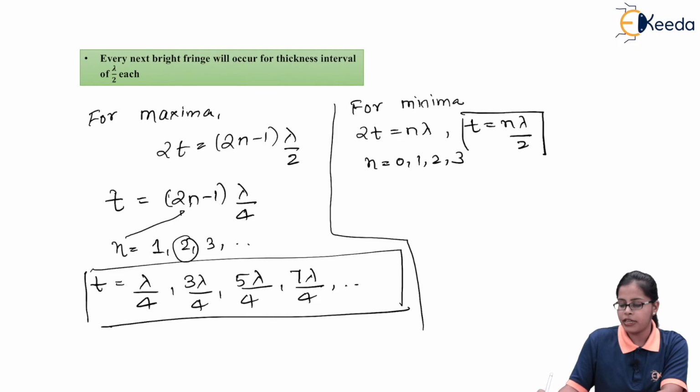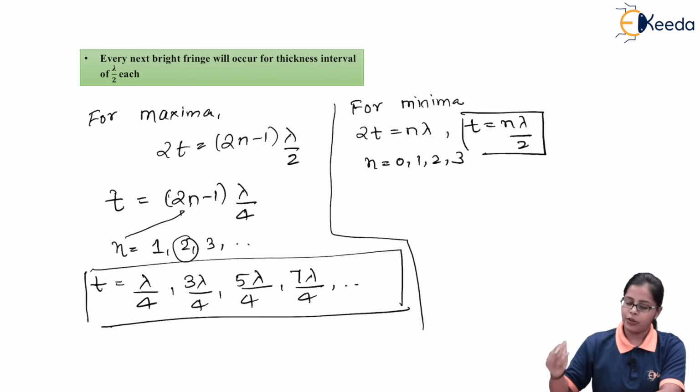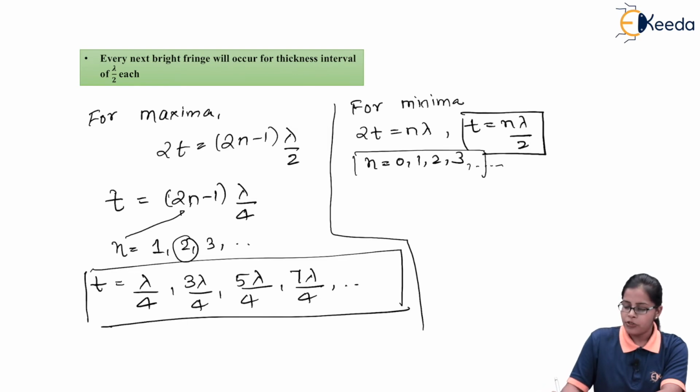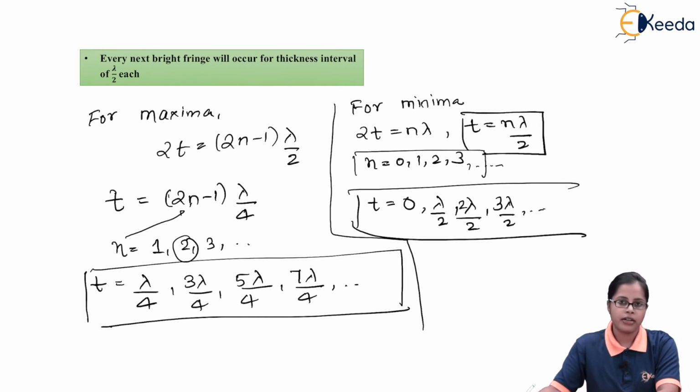So this is the thickness of the films or the bands, and this thickness is going to have the value n lambda by 2. Now putting the values, I get the first value of t as 0 because n is 0. If n takes value 1, I get lambda by 2. If n takes value 2, I get lambda, or we can write it as 2 lambda by 2. Next we get 3 lambda by 2. So this is the thickness value in terms of wavelength for the minima condition.